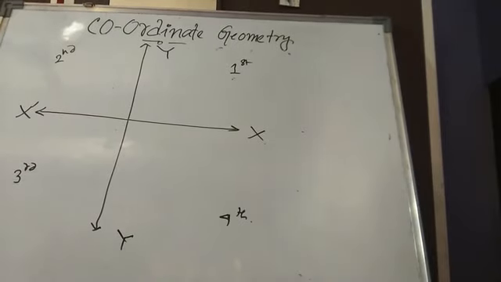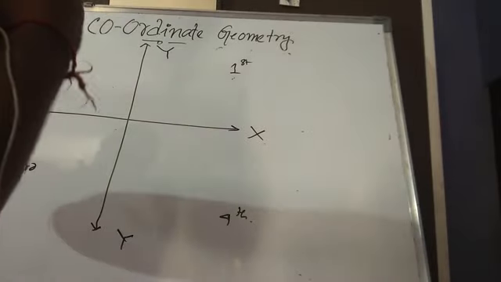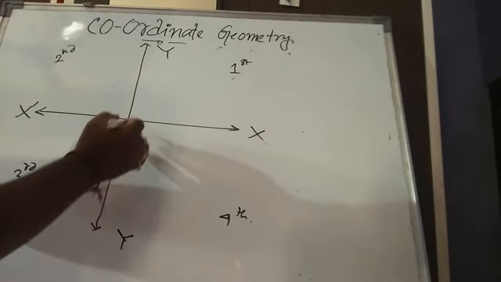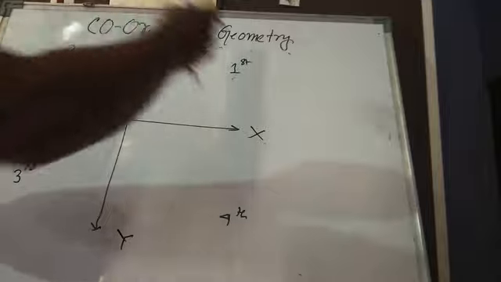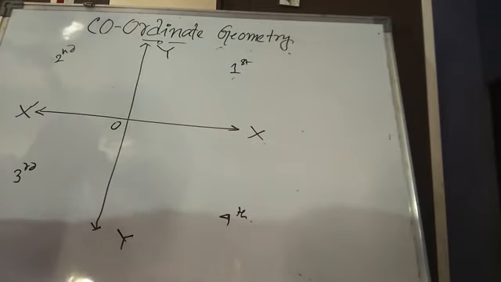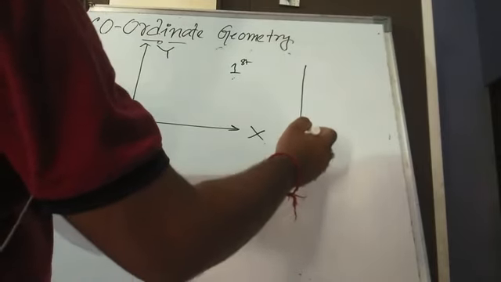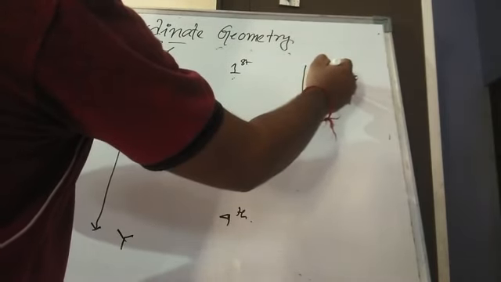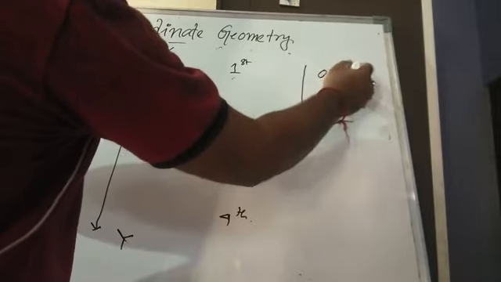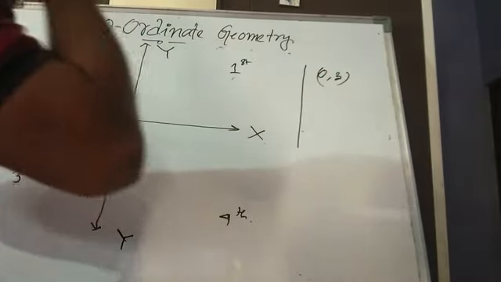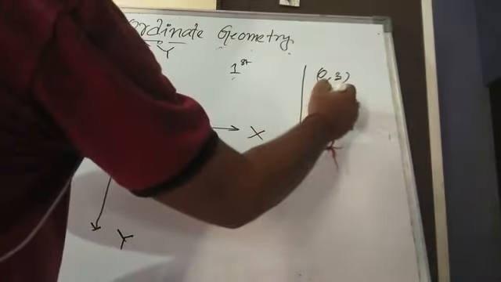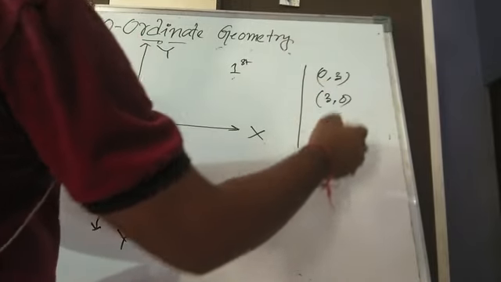So what we come to know is that just by looking at the point, we can say whether it is lying on the first quadrant, second quadrant, third quadrant, or the fourth quadrant. Now what about a point like 0, 3? I'm taking a live example so that you can understand it clearly. 0, 3 or 3, 0.